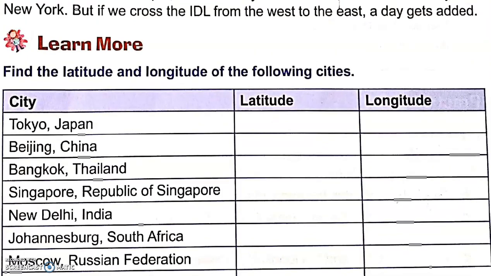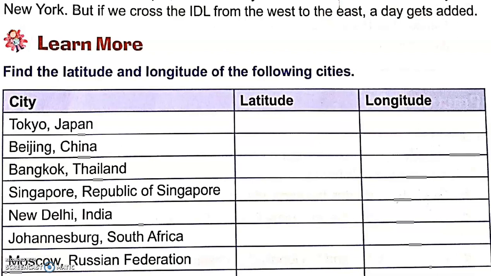For example, if you go to Dubai, Dubai is located in UAE. Now UAE is west of India. So you will have to subtract the time. If you travel west from India, you will have to subtract. So the time difference between India and UAE is 1.5 hours. UAE is 1.5 hours behind India. So if it is 1 o'clock in India, it will be 11:30 in UAE.